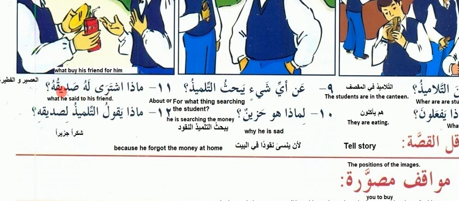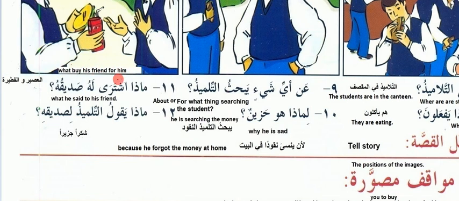ماذا اشترى له صديقه؟ What did his friend buy for him? So what is buying, friend for him. Ishtara means bought or buying. So asir, juice, wa fatira. And what is this? Sandwich or pie.